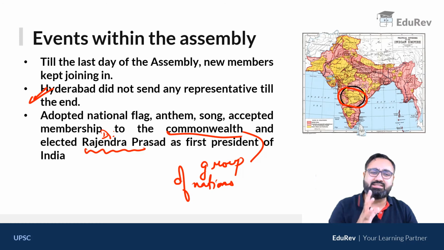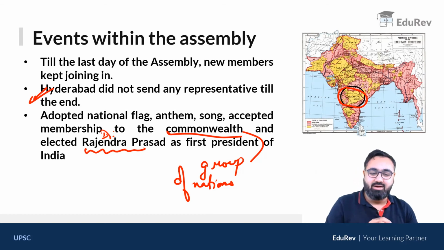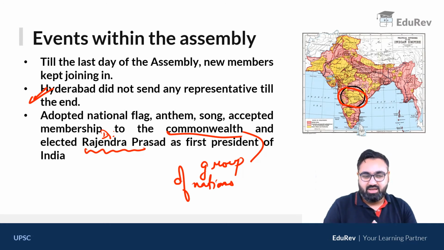Amongst themselves, these members elected Dr. Rajendra Prasad as the first President. There's also a very funny story here as well. You can read about it later on, that there was a tussle between Nehru and Dr. Vallabhbhai Patel as to who should be the President of India. There was Dr. Rajendra Prasad and there was C. Rajagopalachari. But in the end, it was Dr. Rajendra Prasad who prevailed.